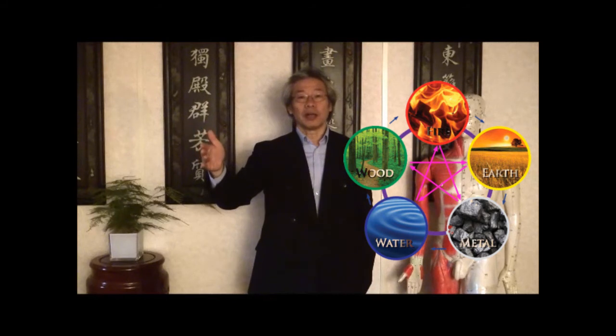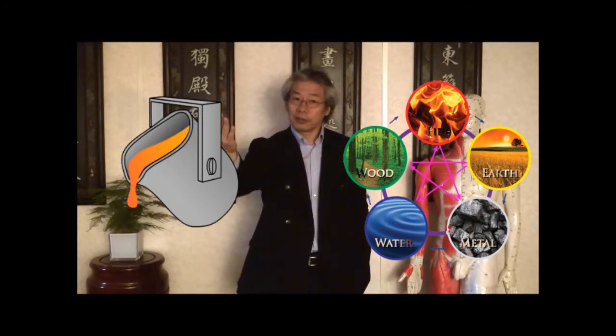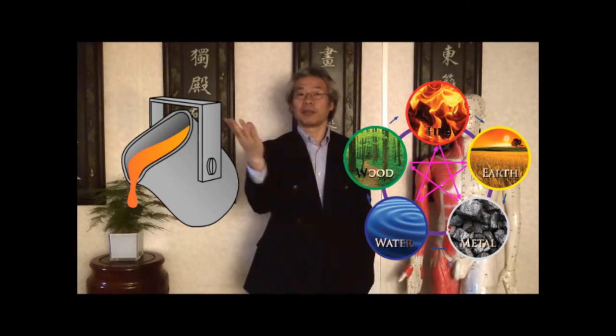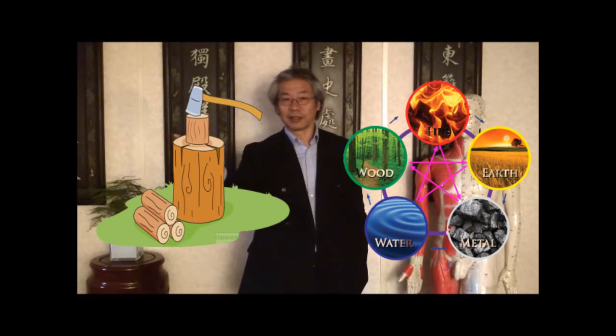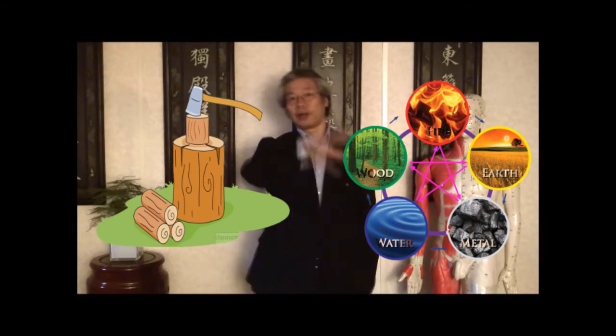And then water, of course, can stop the fire. As you can see, if it's too hot, the fire, the water comes, so rain comes, and stops the heat of the fire. And the fire can stop the metal, because no matter how heavy the metal, if you heat it, it will melt. And then finally, the metal can cut the tree, so the metal can control the wood, and so on, another cycle.